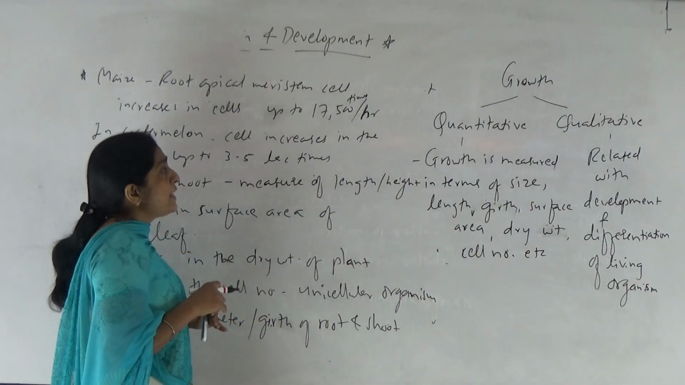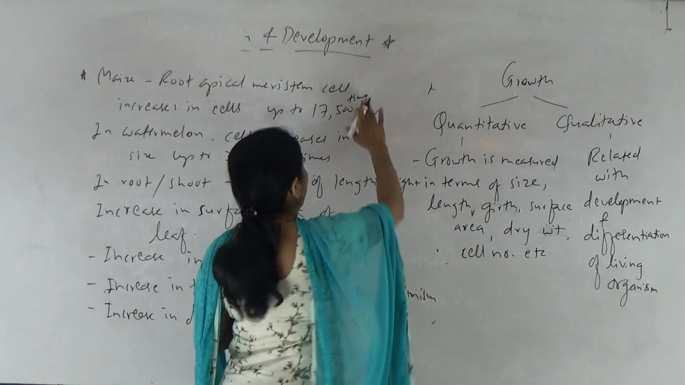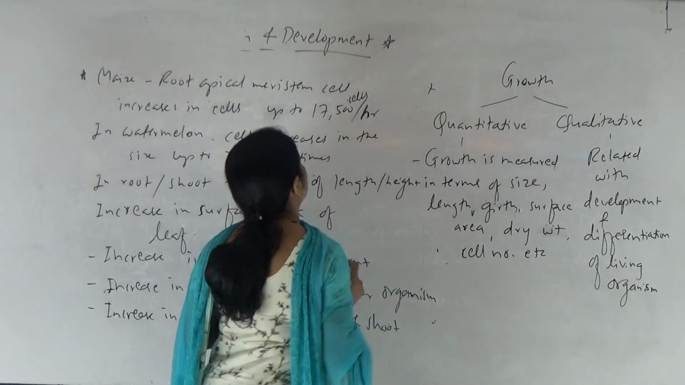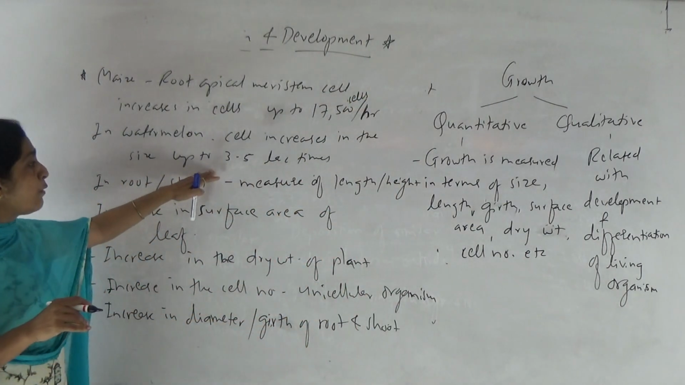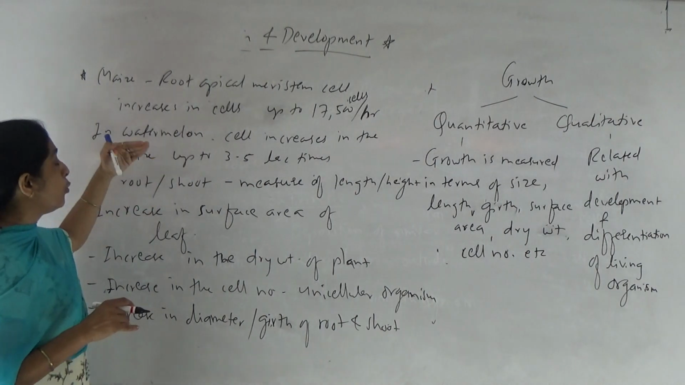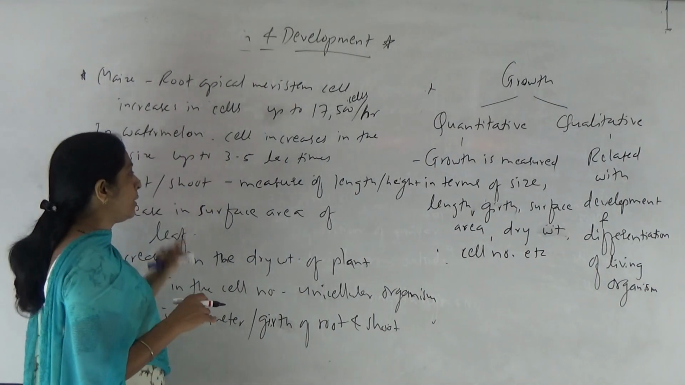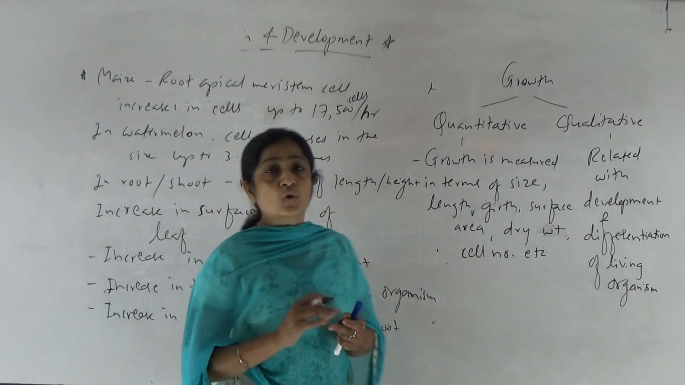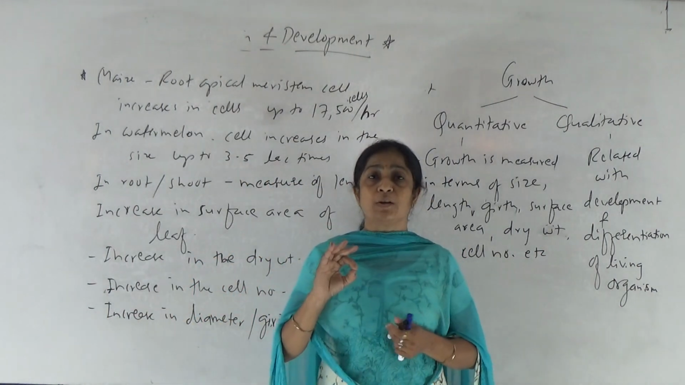That is up to 17,500 cells per hour. So see the division ability, cells per hour. Whereas a 3.5 lakh times increase in the size is observed due to absorption or due to content of water in water mantle cell, and so on. So these are quantitative aspects of growth.